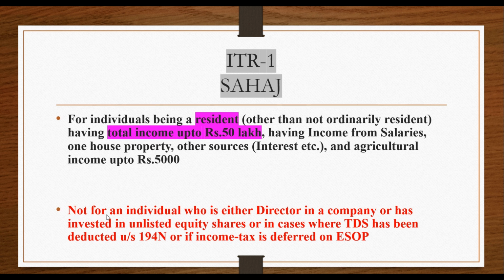This ITR is not for an individual who is either a director in a company or has invested in unlisted equity shares, or in cases where TDS has been deducted under section 194N, or if income tax is deferred on employee stock option plan.